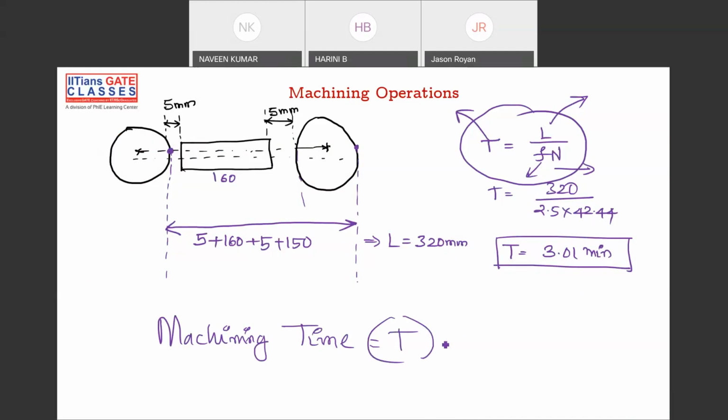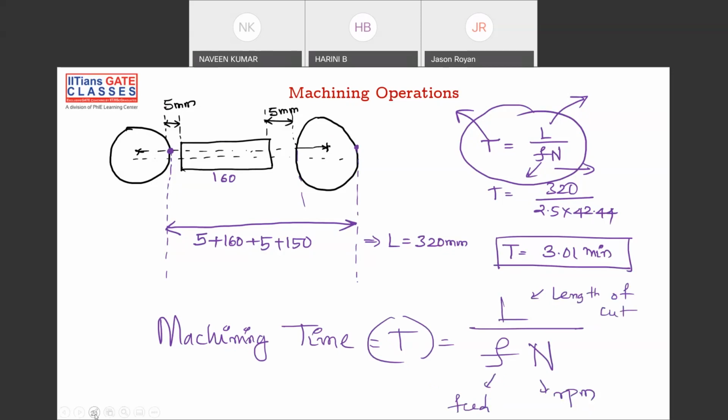Machining time is equal to length by feed into RPM. Please remember this important point, L by Fn.